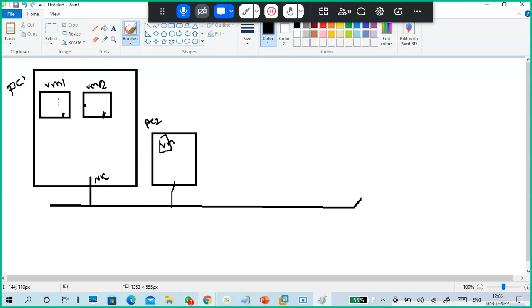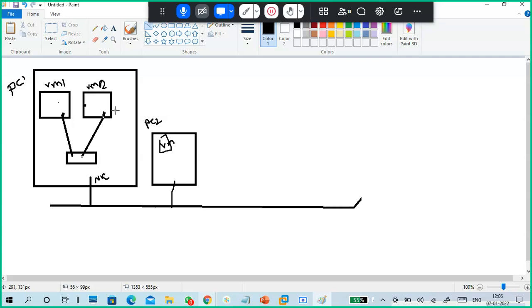What is the question? These virtual machines want to communicate with the machines connected to the physical network. How can they connect? By using a virtual adapter, which has different names based on different technology. I am talking in the Microsoft way, the Hyper-V way.